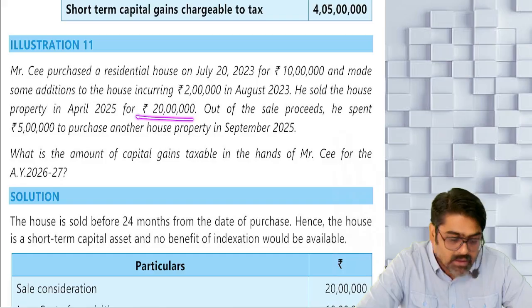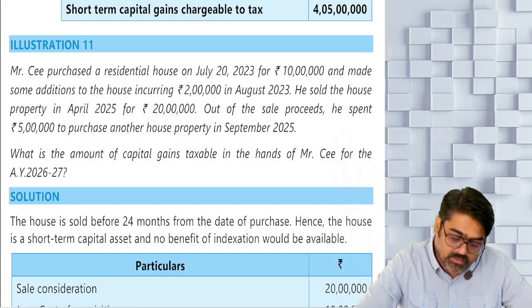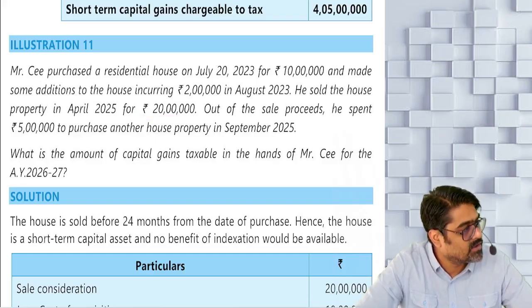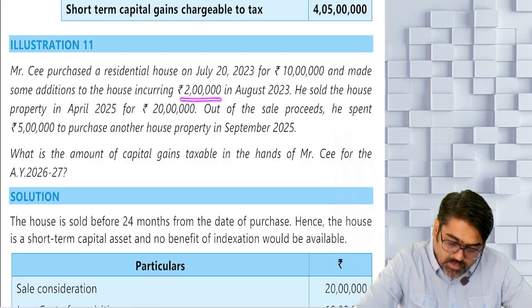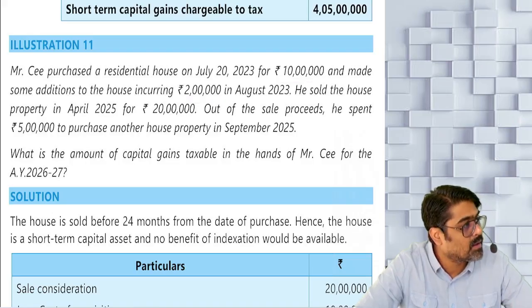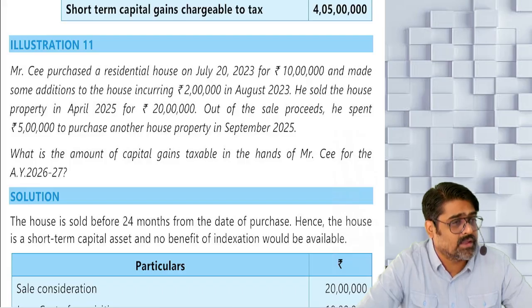So 20 lakh is the full value of consideration. Minus, what is the transfer expense? No transfer expense given. Net consideration will be 20 lakh. Minus cost of acquisition 10 lakh. Minus cost of improvement 2 lakh. You are going to get a capital gain of 8 lakhs. So 8 lakh rupees of capital gain is not a long-term gain, it is a short-term gain.